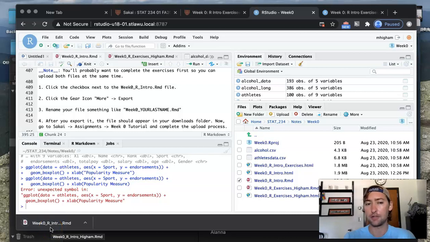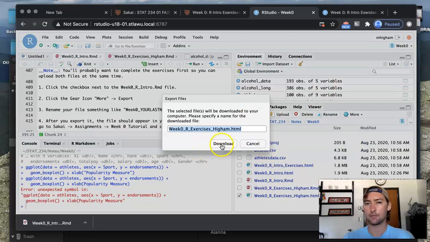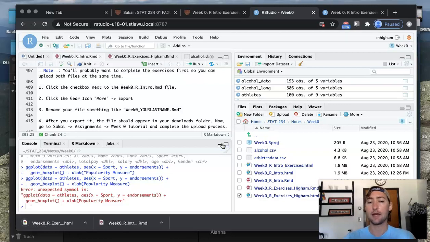That'll now show up in your downloads folder, at least if you haven't changed the default settings for Mac. Then you'll want to do the exact same thing with that HTML file: more, export, download. Now both those files are on your computer so that you can go to Sakai and upload them for a few points each.